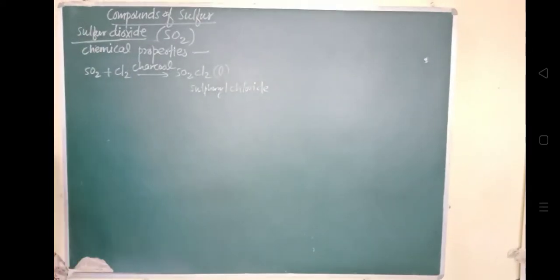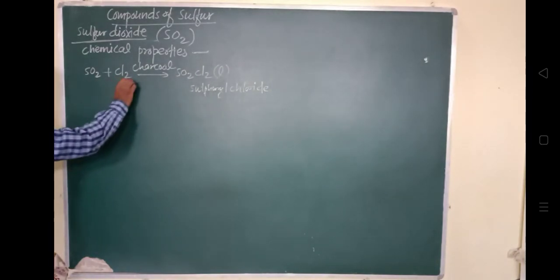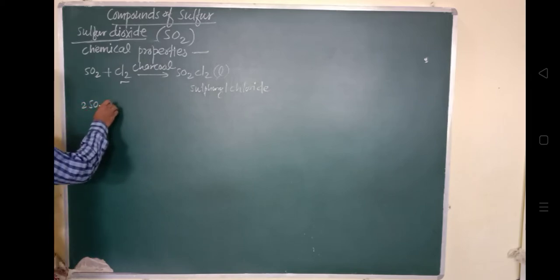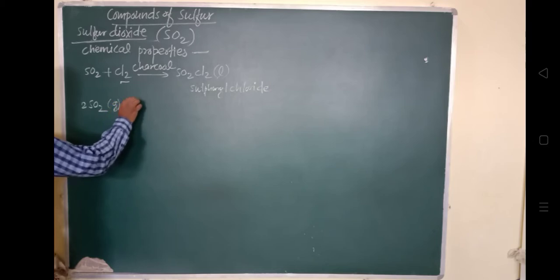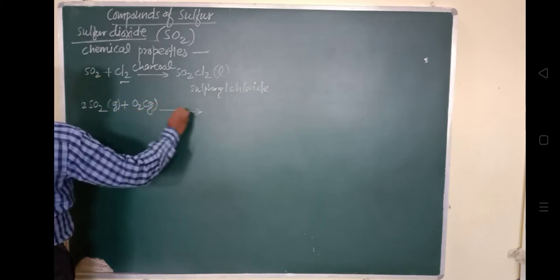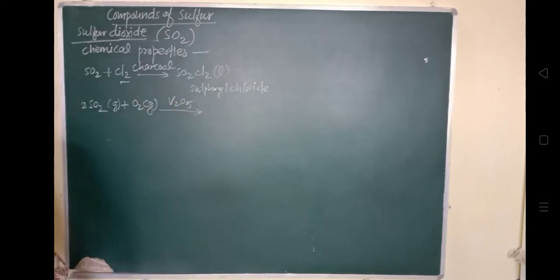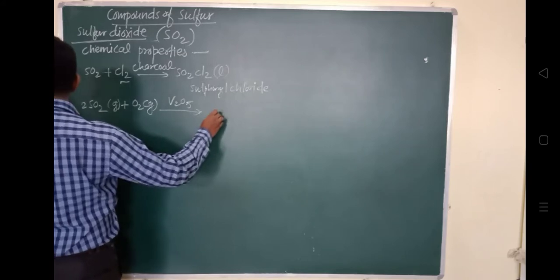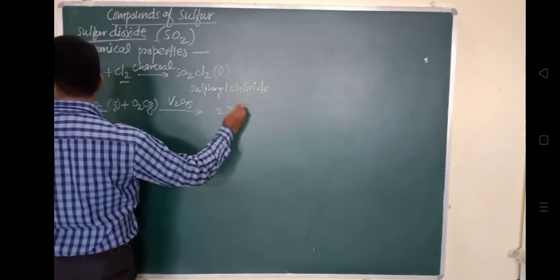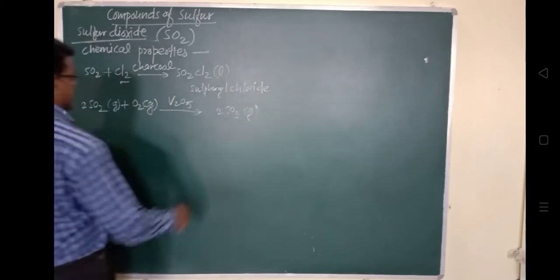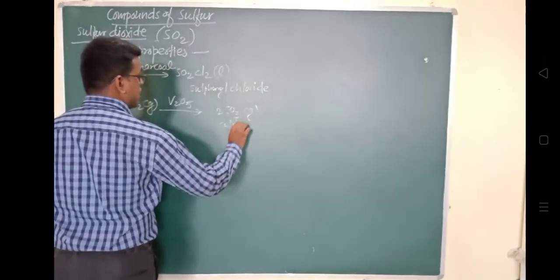Now, when it reacts with oxygen in the presence of vanadium oxide, vanadium oxide being the catalyst for this process: 2SO2, in gaseous state, reacts with oxygen, also in gaseous state, in the presence of V2O5, the well-known vanadium oxide catalyst, and it gives rise to 2SO3 in gaseous state. This is called sulfur trioxide.